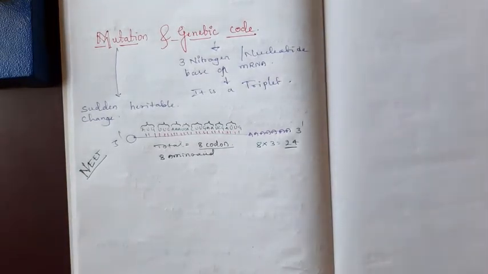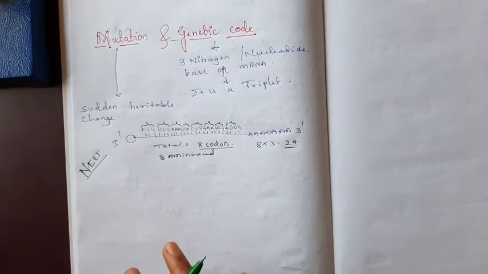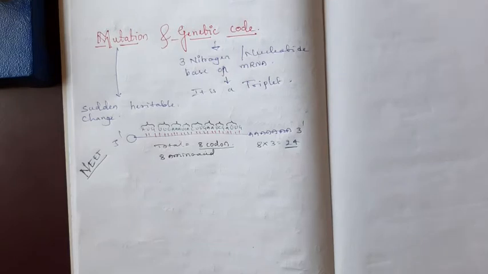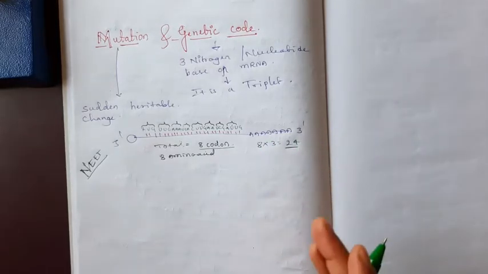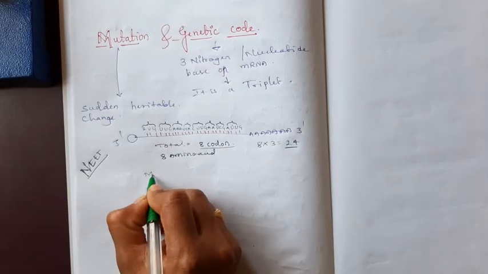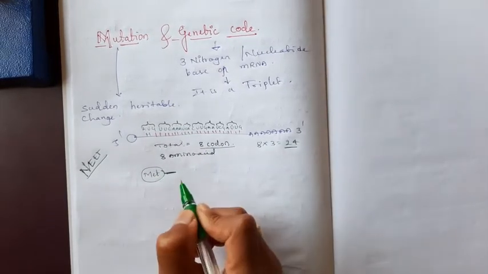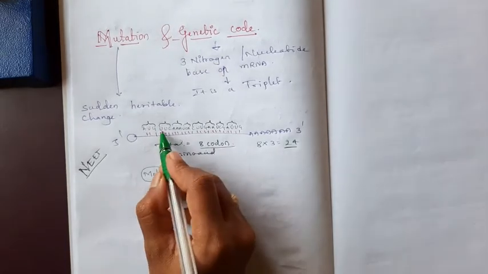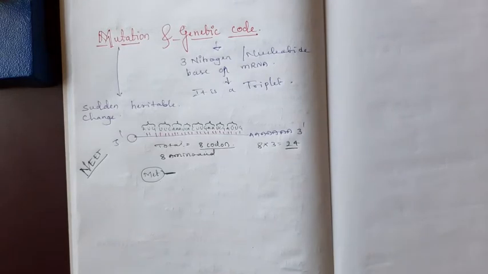Now we already know the codon table. By referring to that, I will write the amino acid sequence. For example, I am taking AUG, which codes for methionine. Then this is nothing but the polypeptide chain. I am referring to the NCERT one only.